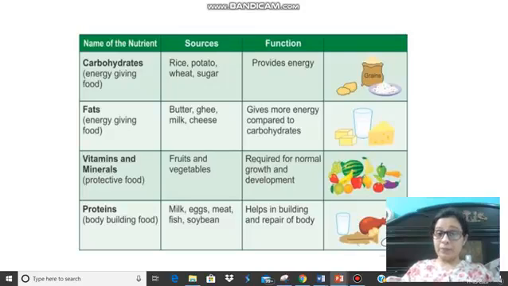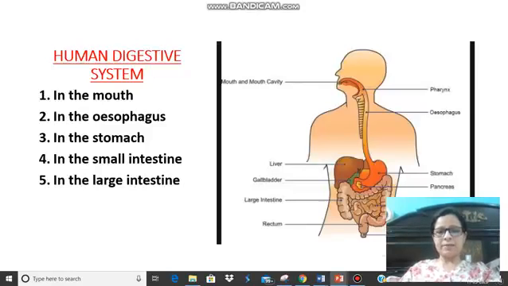Okay, now since I talked about digestion, let's see how something that we eat gets digested and processed inside our body. Although I know that you have done this, let's take a look again.